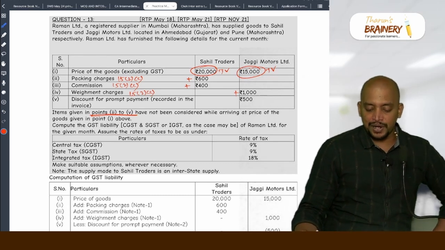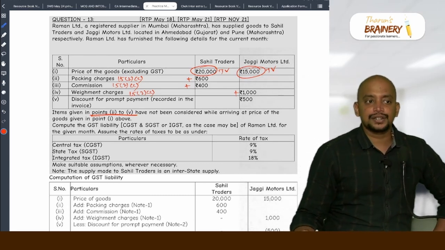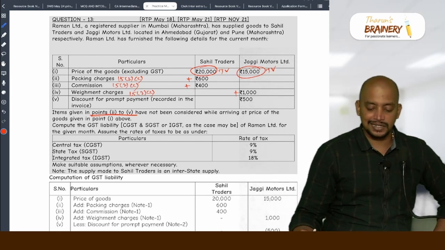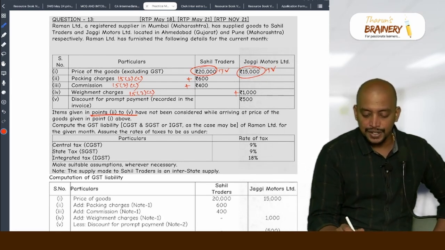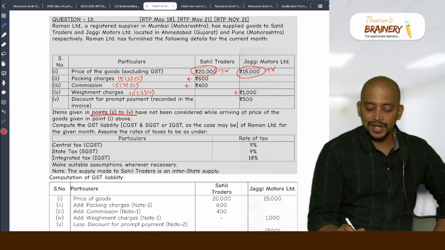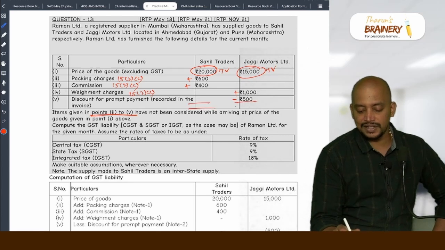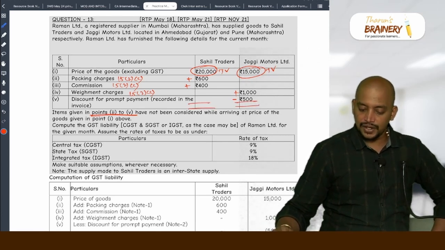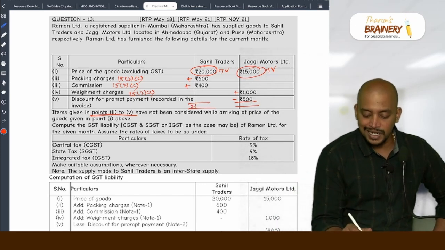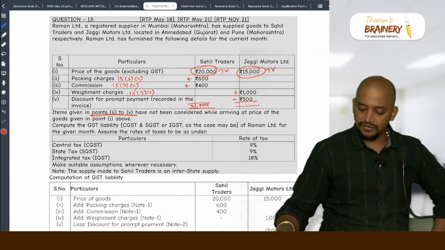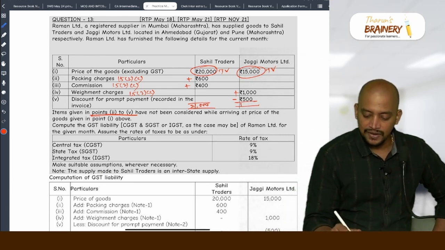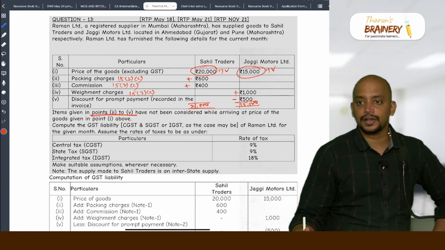Discount for prompt payment recorded in the invoice. Is discount allowed as a deduction? Yes, discount is allowed as deduction. So is it a pre-supply discount or post-supply discount? Pre-supply discount. So therefore we need to reduce it. So what will be taken as the value in this case? 20,000 plus 600 plus 400, that will be 21,000, and here 15,000 plus 1,000 minus 500, that is 15,500. Okay.